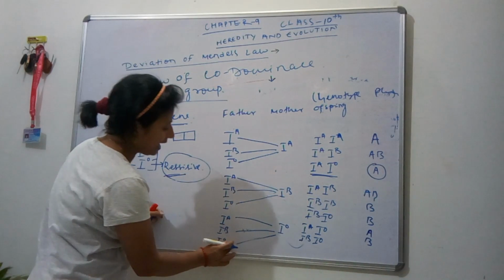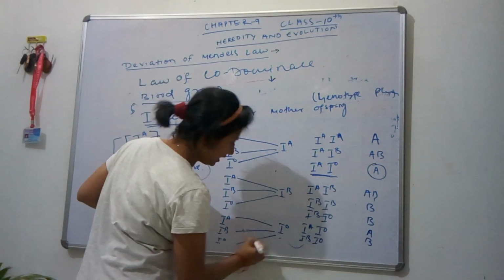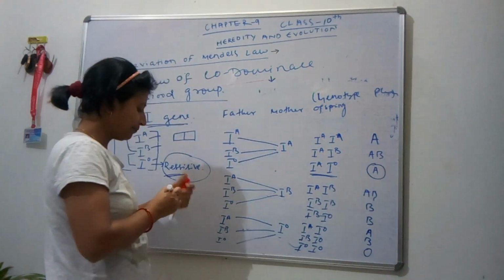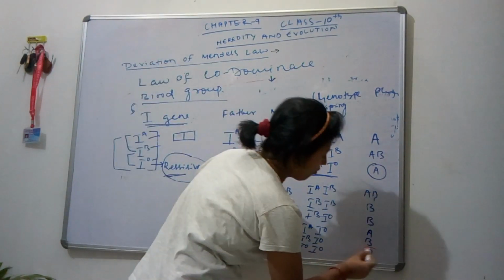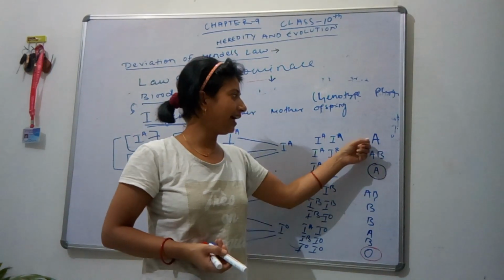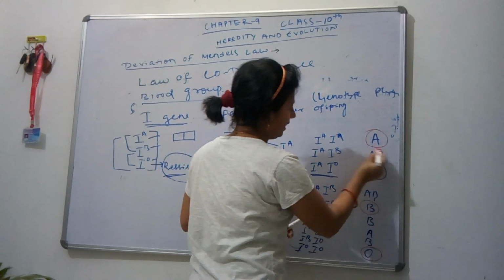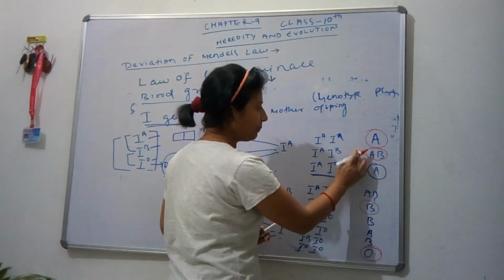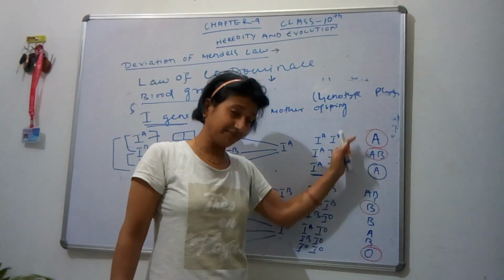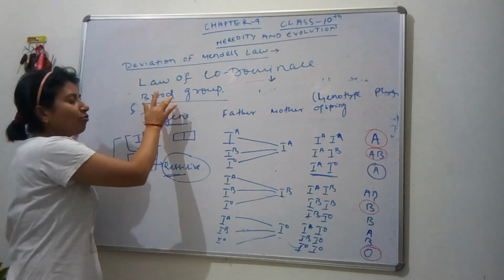Then IO and IO, here the blood group will express O. So the possible blood groups in human beings are either A, B, AB or O. So we can see four different types of blood groups in human beings, and this is determined by codominance. So this is the example of codominance.